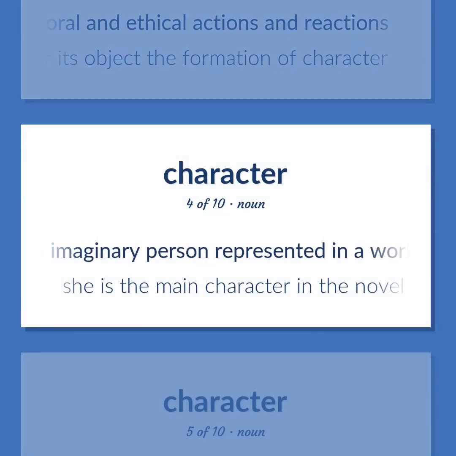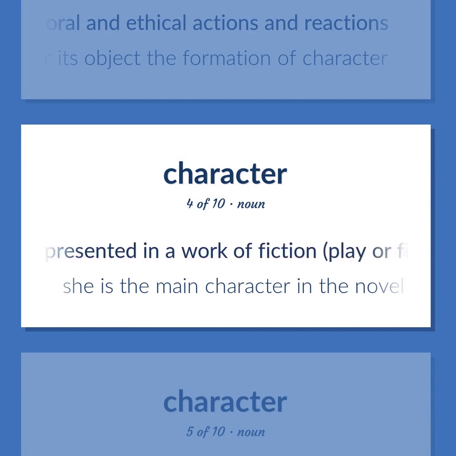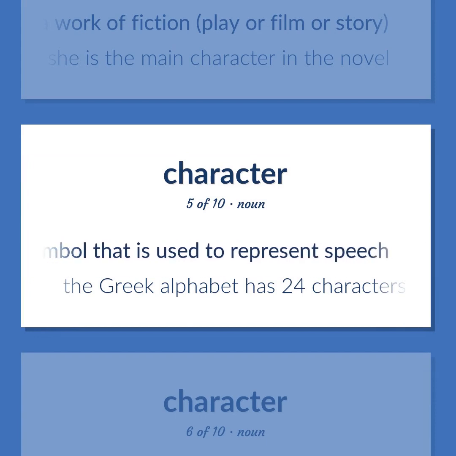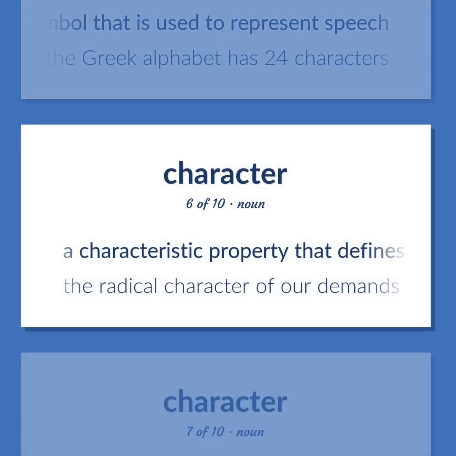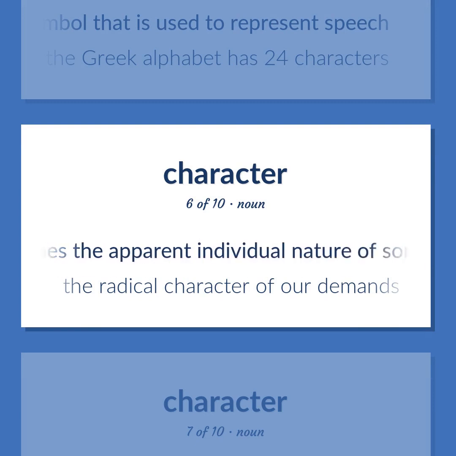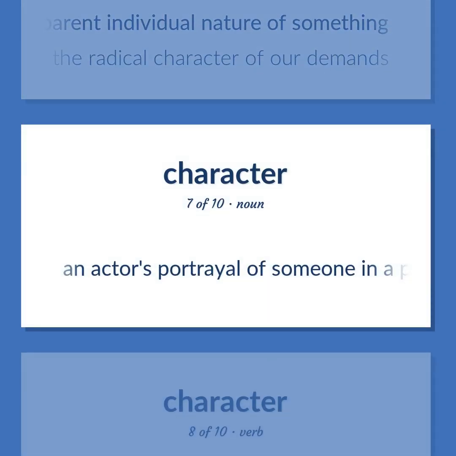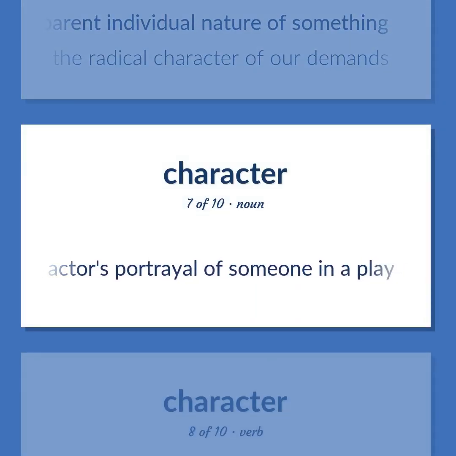An imaginary person represented in a work of fiction, play or film or story. She is the main character in the novel. A written symbol that is used to represent speech. The Greek alphabet has 24 characters. A characteristic property that defines the apparent individual nature of something. The radical character of our demands. An actor's portrayal of someone in a play.